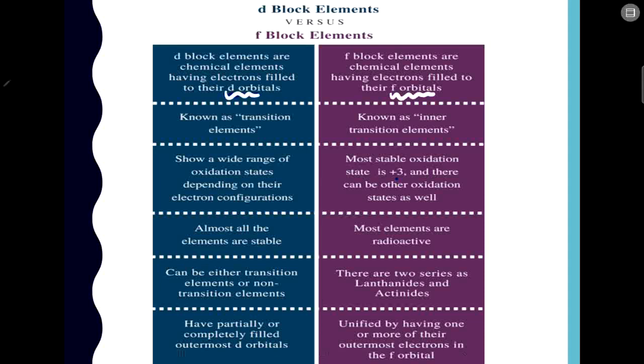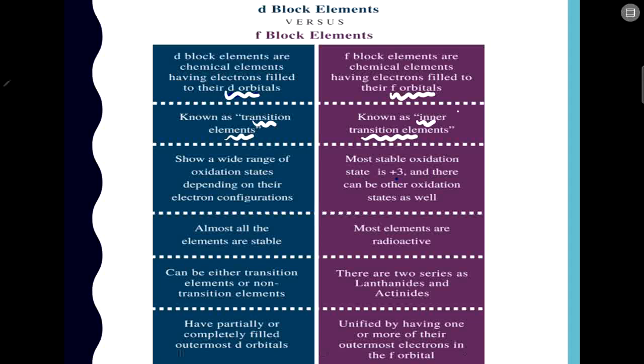Now d block elements, in the starting I told you, from group 3 to group 12, are d block elements and they are known as transition elements, and the f block elements are known as inner transition elements. D block elements are known as transition elements.